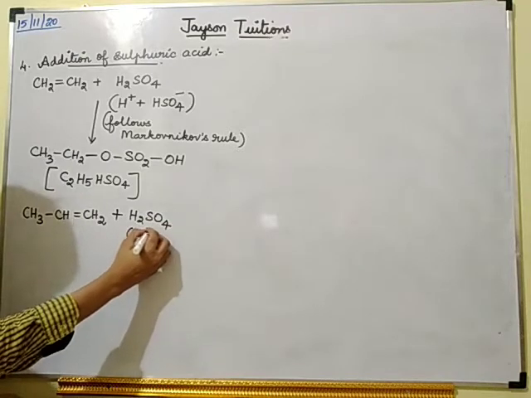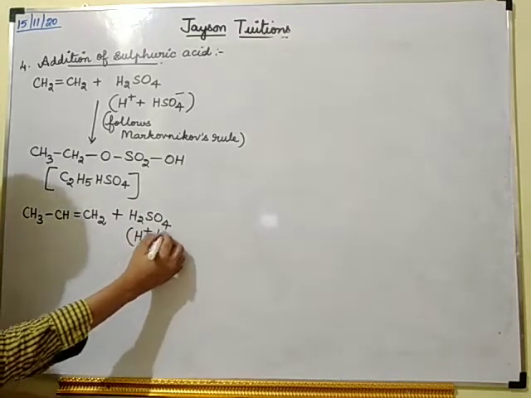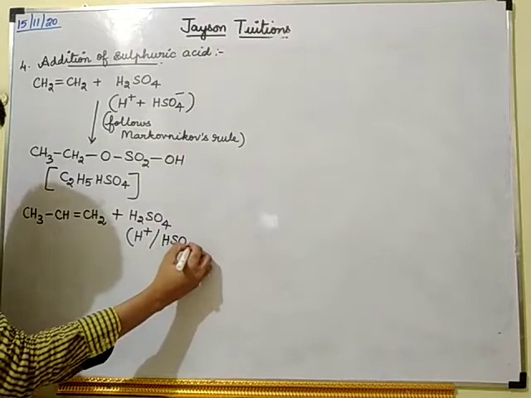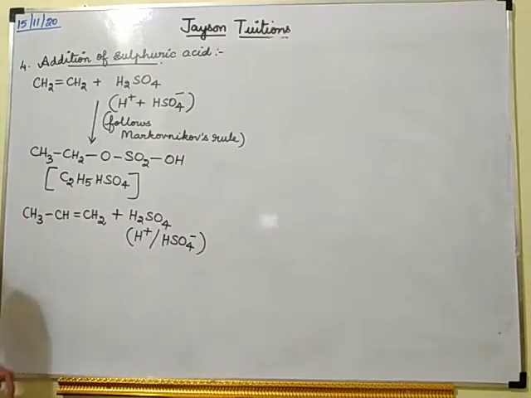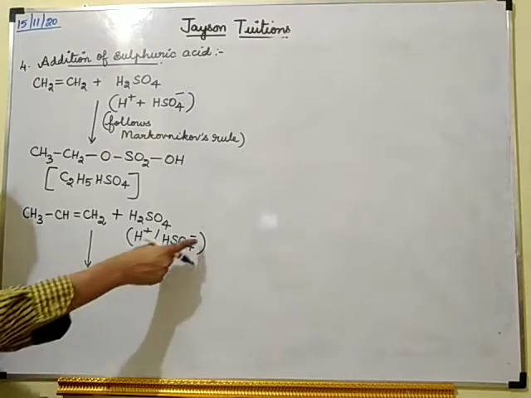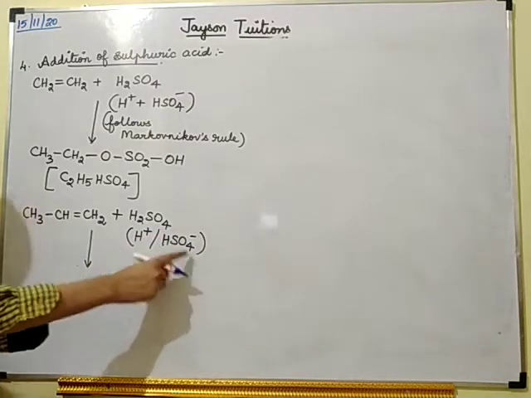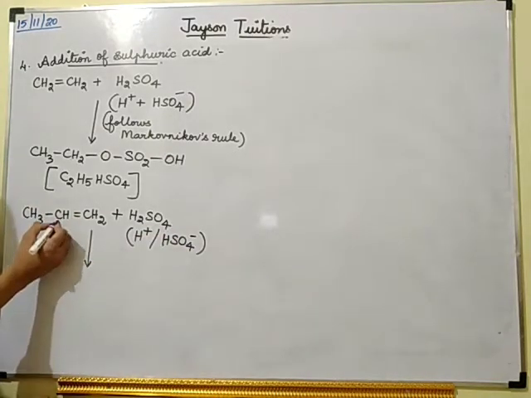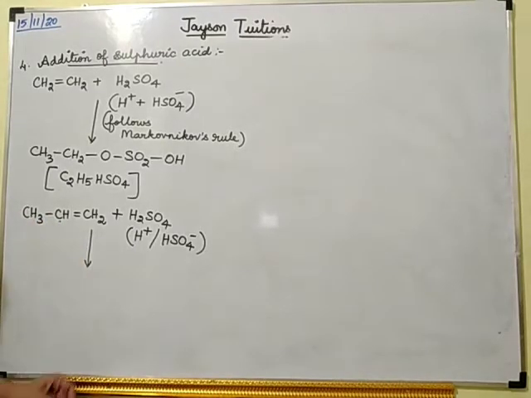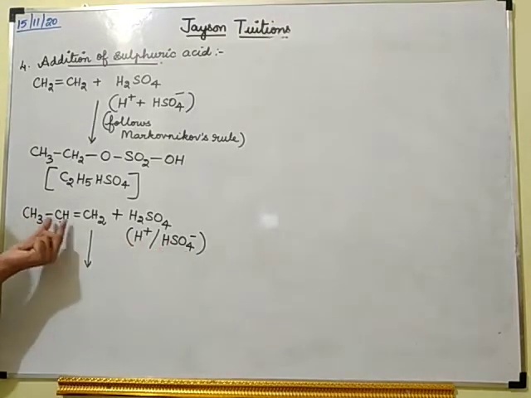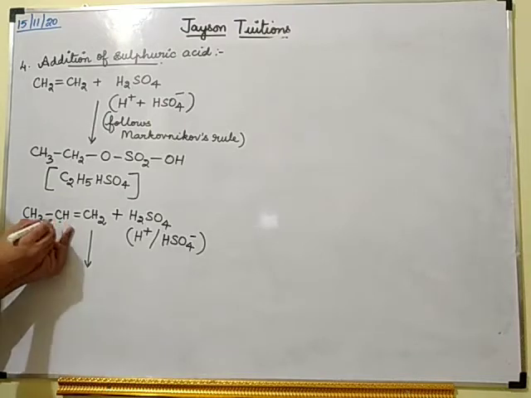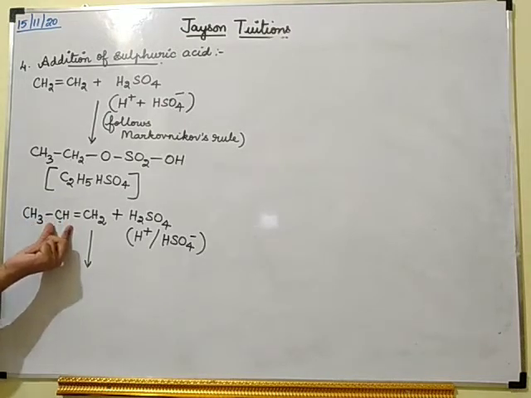Again H2SO4 will divide into H plus and HSO4 minus. Markovnikov's rule states that the negative part will add to the carbon which has less number of hydrogens. So HSO4 will be added to this carbon which has less number of hydrogens.